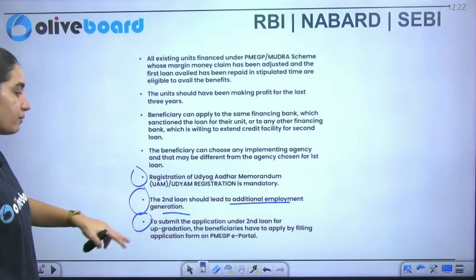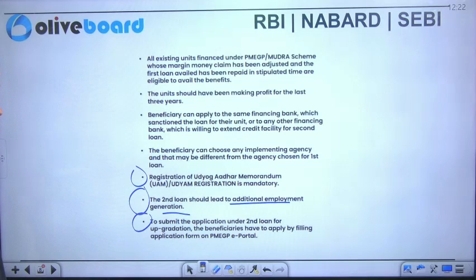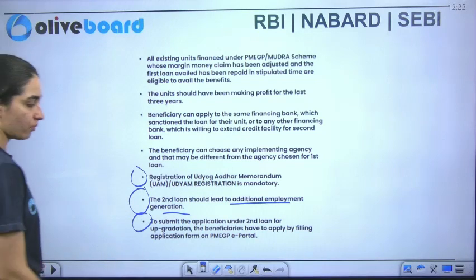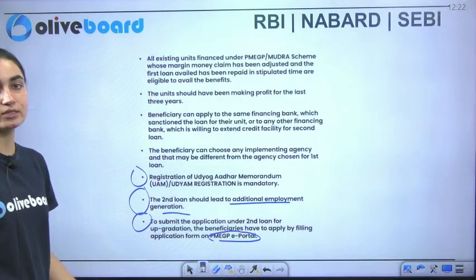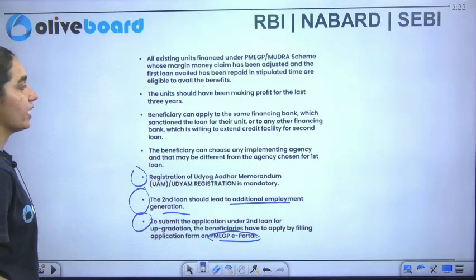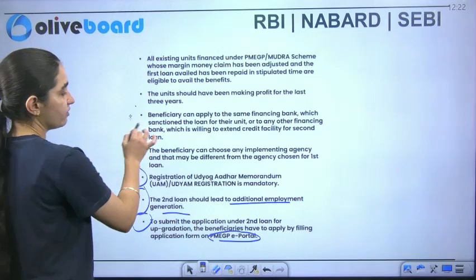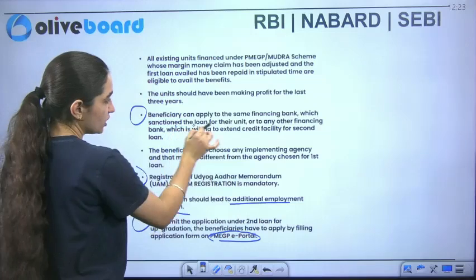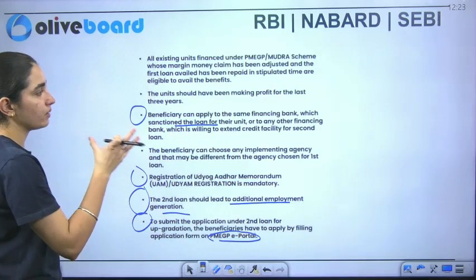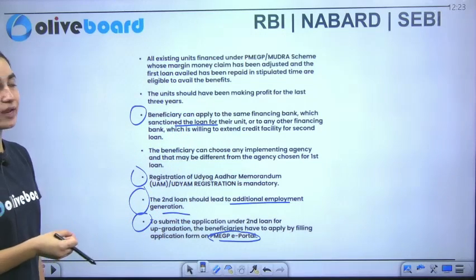Now to submit the second application, the application has to be submitted under the second loan for upgradation, and that too on this particular e-portal only, the employment guarantee program e-portal. This application has to be provided there. And it says the beneficiary can apply to the same financing bank with a sanctioned loan for their unit, so they can go to the same financing bank only.